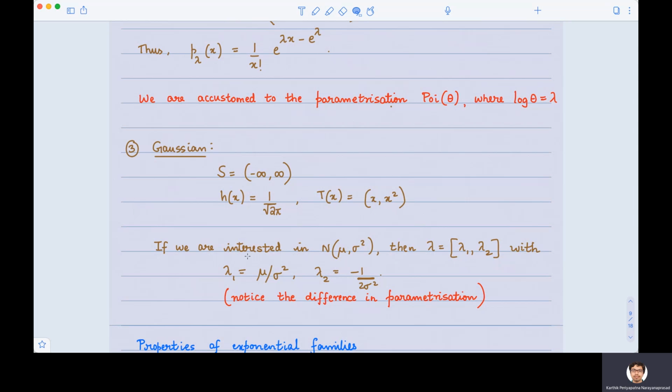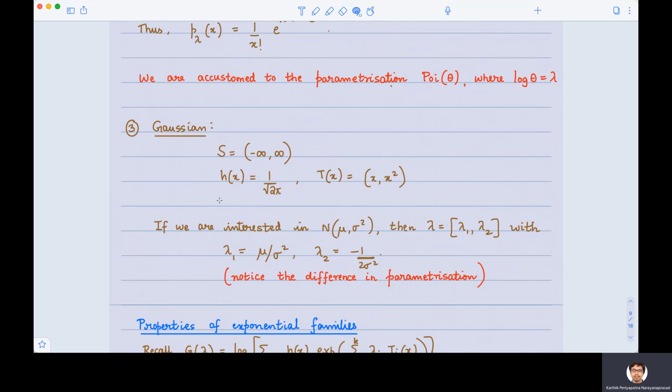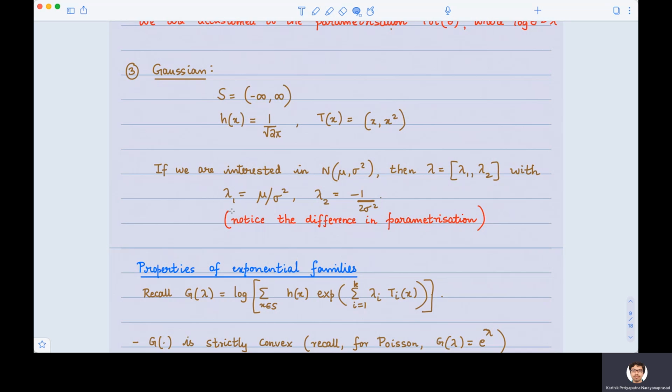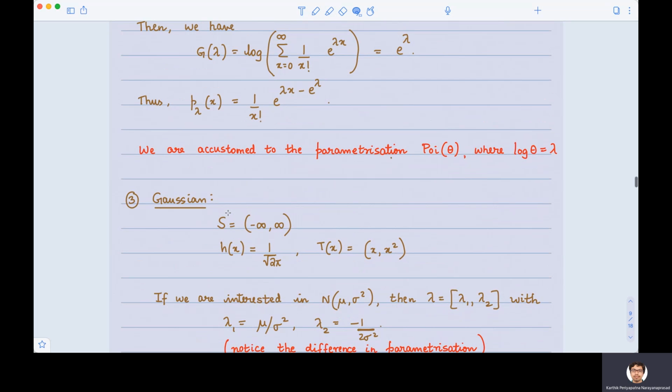With this parameterization, one can write down the distribution, and it so happens that it comes out in the standard form, which is the form of the Gaussian distribution that we all know, with mean mu and variance sigma square. I'm going to leave that as an exercise. You can try it out. Just notice the difference in the parameterization. In all the three cases, the parameterization was different.